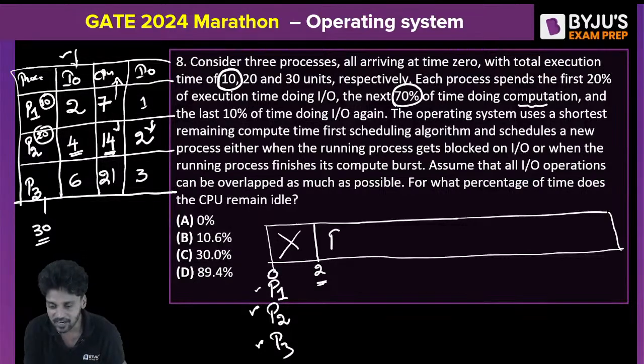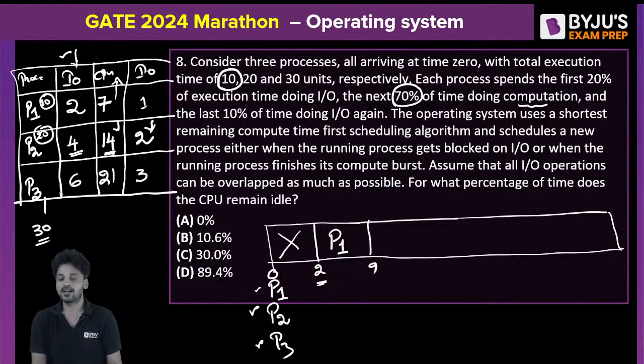So P1 comes back to the CPU at the second clock pulse and executes for 7 clock pulses, from 2 to 9. 2 to 9 is equal to 7, right? For these 7 clock pulses, P1 executes within the CPU. Right after P1 finishes, P2 enters the CPU because P2 has already finished its first IO. The initial IO period of P2 is 4 clock pulses, so by the time P1 is done, P2 is readily available.